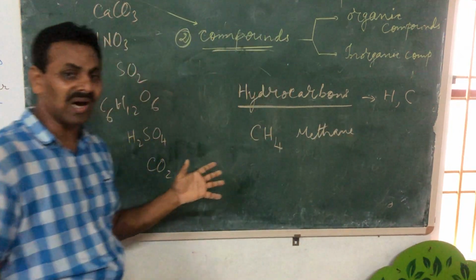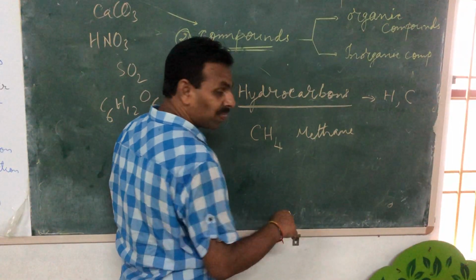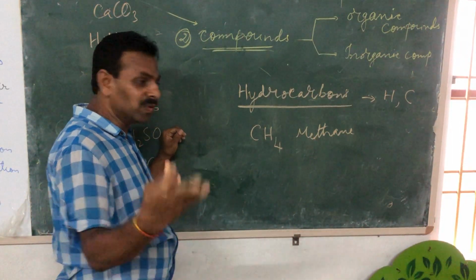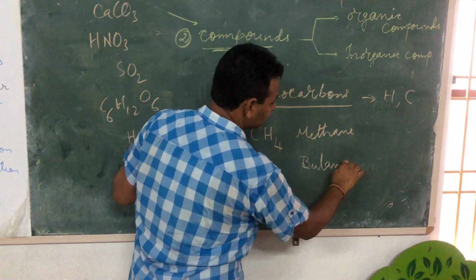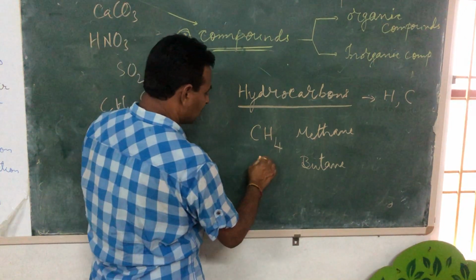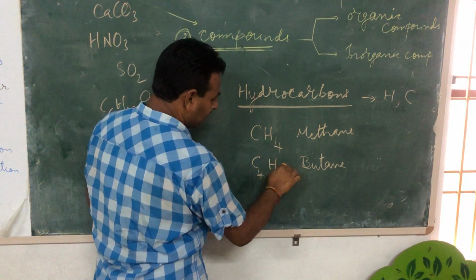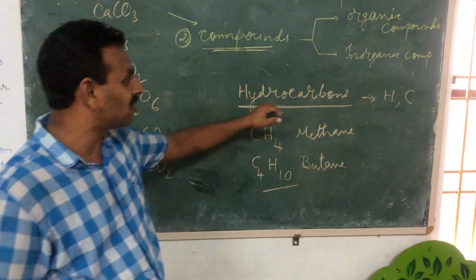It is also known as marsh gas. Okay. Then we have got ethane, propane, butane. Everybody knows butane. They are all a homologous series, we call it, like C4H10. So they will have only carbon and hydrogen only. That's why they are known as hydrocarbons.